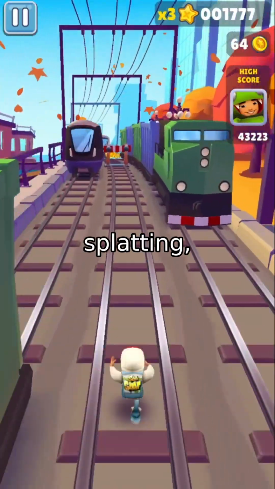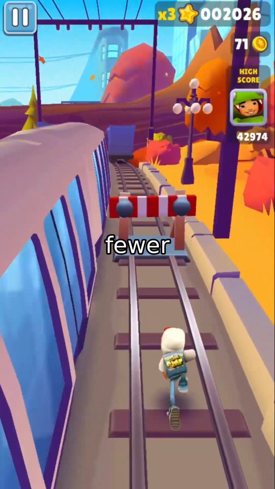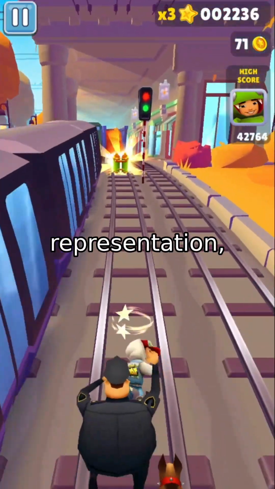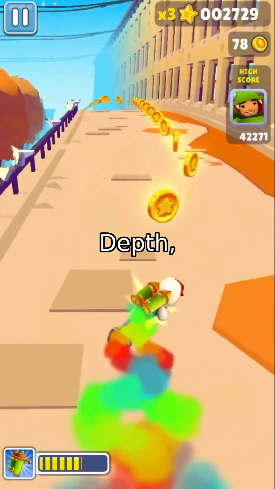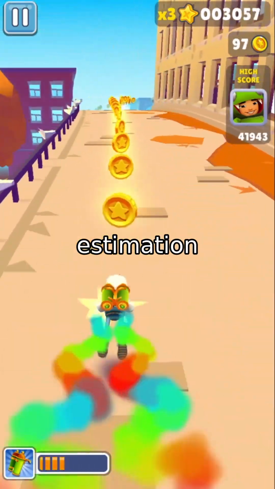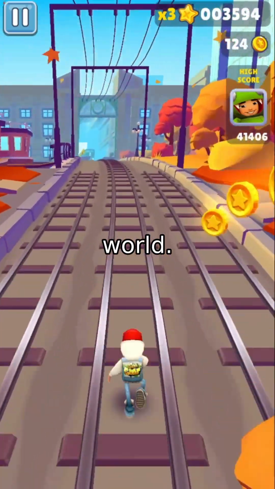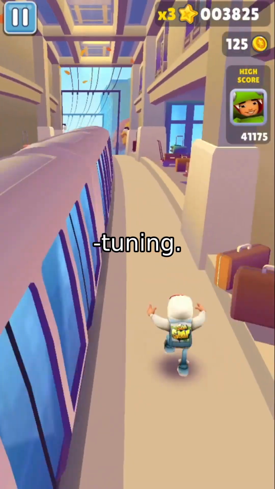And when paired with Gaussian splatting, the 3D reconstructions are cleaner, denser, and visually superior, with fewer holes and sharper geometry. This isn't an upgrade. It's a new representation, where depth isn't a grid but a function of space itself. InfiniDepth, arbitrary resolution and fine-grained depth estimation with neural implicit fields, a true leap in how AI perceives the 3D world.